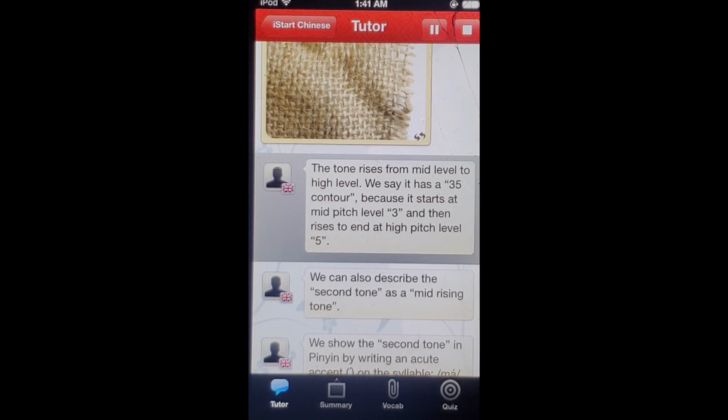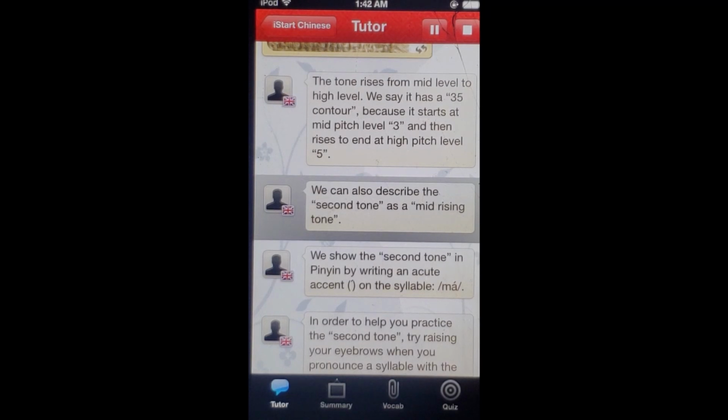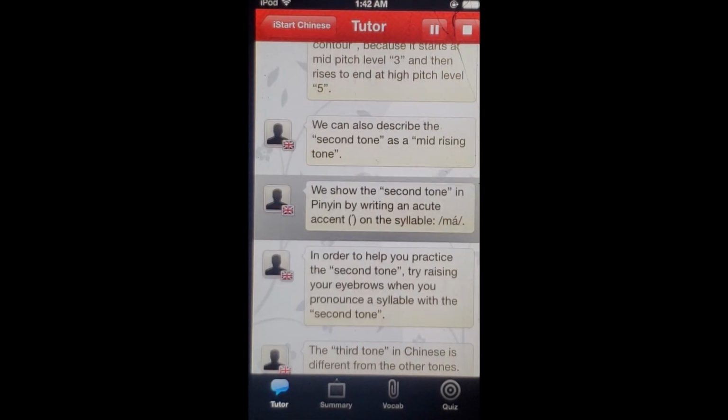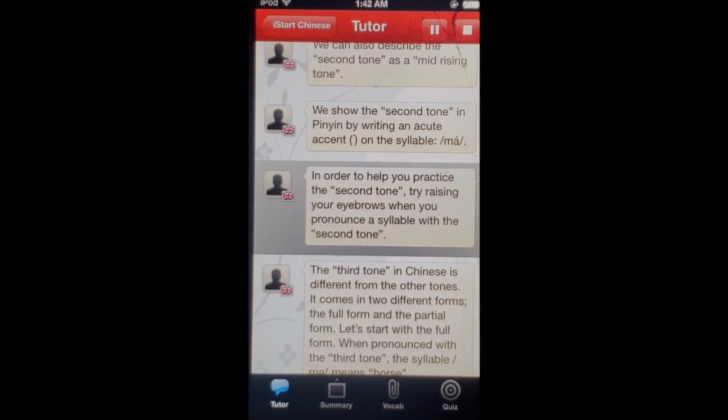We say it as a 3-5 contour because it starts at mid-pitch level 3 and then rises to end at high-pitch level 5. We can also describe the second tone as a mid-rising tone. We show the second tone in pinyin by writing an acute accent on the syllable. In order to help you practice the second tone, try raising your eyebrows when you pronounce a syllable with the second tone.